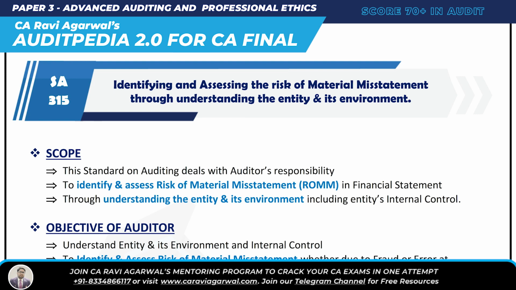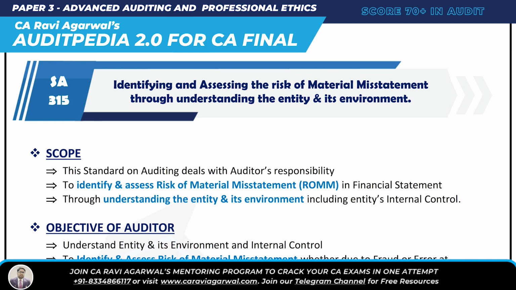Okay, so two essays are there which are related. One is essay 315 and next is essay 330. Essay 315 and 330 both talk about risk of material misstatement, but essay 315 talks about identify and assess. Identify, that is find out, and assess, that is find out the priority. Identify and assess the risk of material misstatement through how? Through understanding entity and its environment.